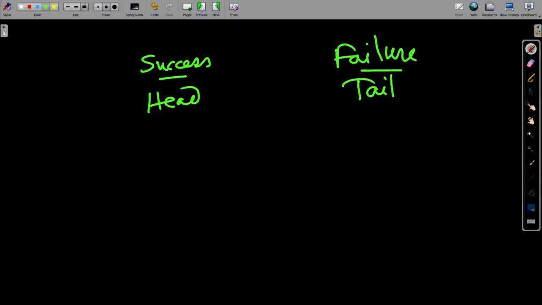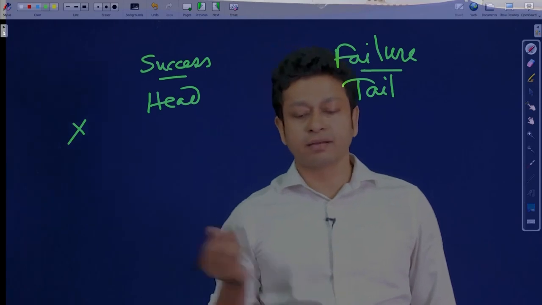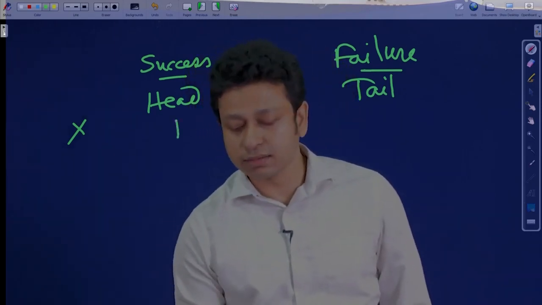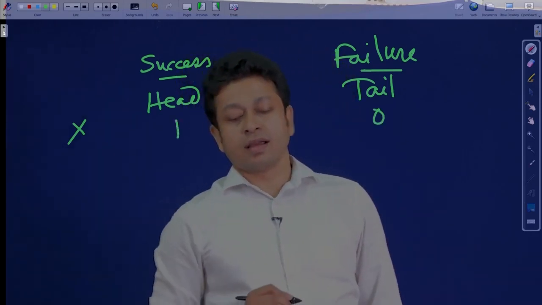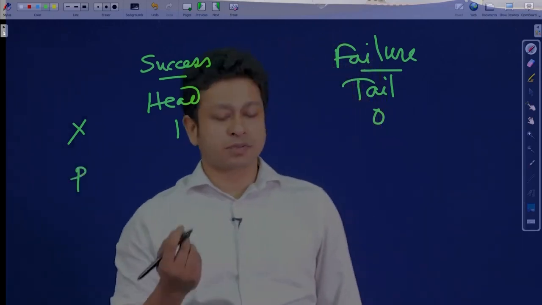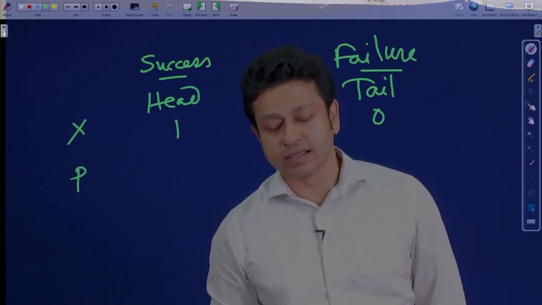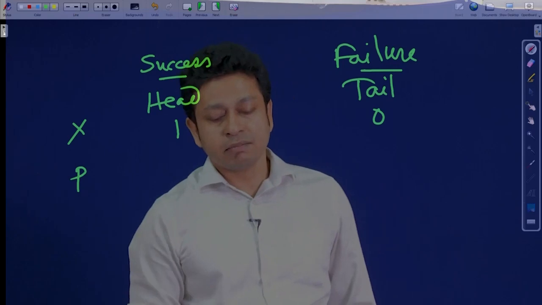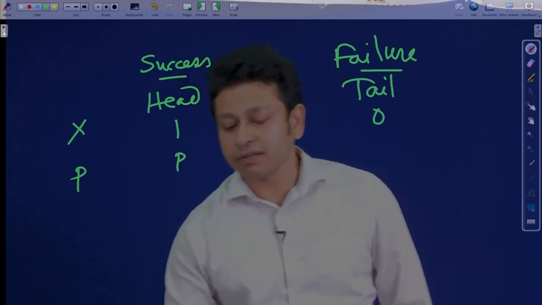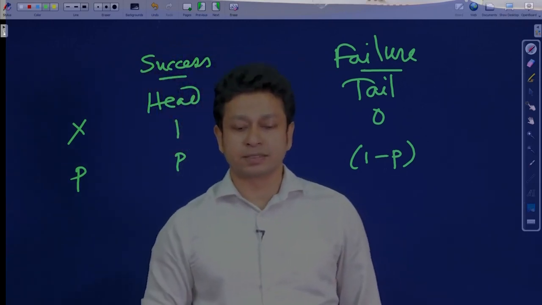How do I assign values to this variable? My random variable x can take two values, as I said: 0 or 1. You can usually represent success as 1 and failure as 0. And the probability value P is again up to you, whether you want to represent success as 1 minus P or failure as P, but usually we write success as P and failure as 1 minus P. It is just a matter of convention; feel free to change it.